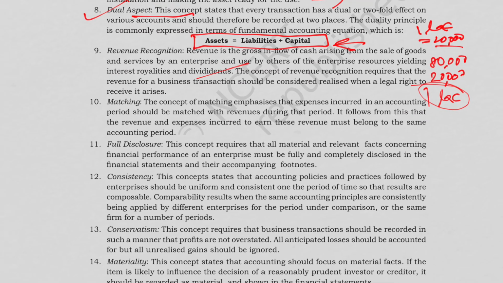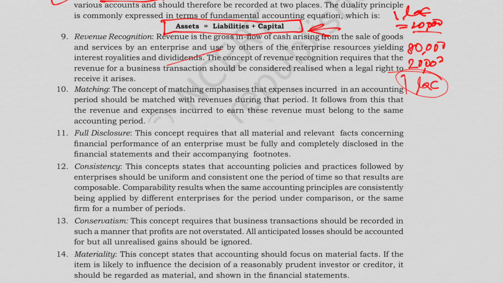Next we have revenue recognition. Revenue is recognized when it is earned. Because of this, a credit sale is recognized immediately. The rent for March received in April will be recorded in March only because it pertains to that period, not when the rent is actually received. Then we have the matching concept. Expenses are matched with the related revenue. For example, if salary is unpaid, it's still an expense. Prepaid insurance is not a full expense.